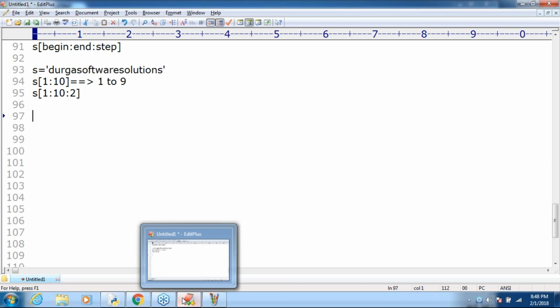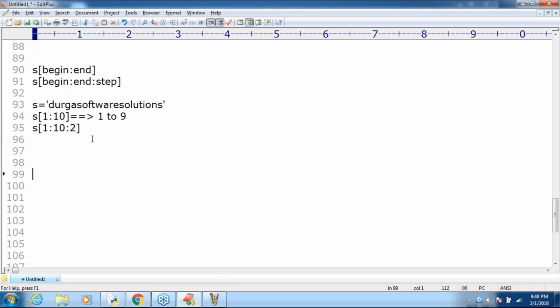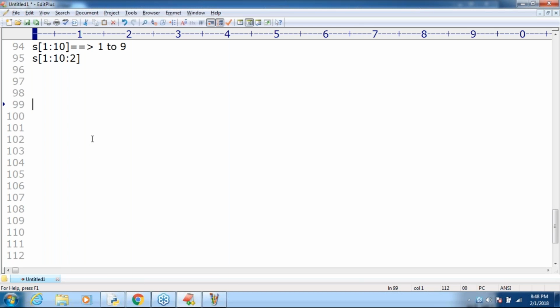Now there are some important points about these strings. Just one more operator I will apply. This type of support you are never going to get in other languages. There are several areas in Python where you will feel, oh, this much comfort is there. Another flexibility I want to show: assume that S is equal to Durga.